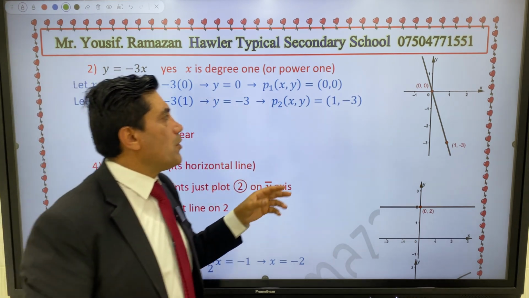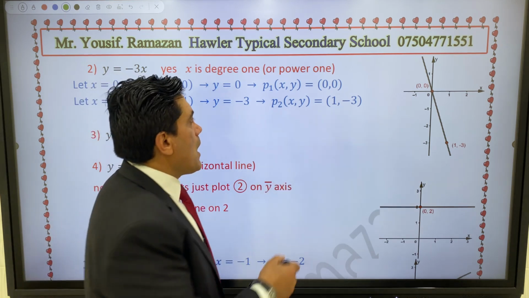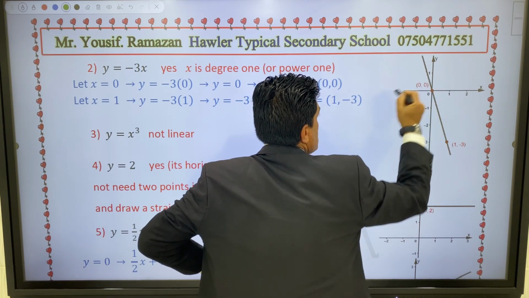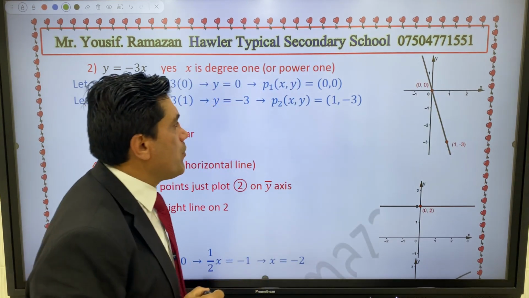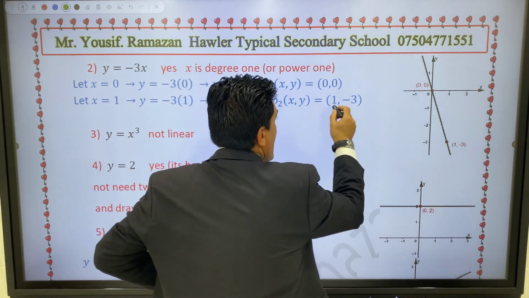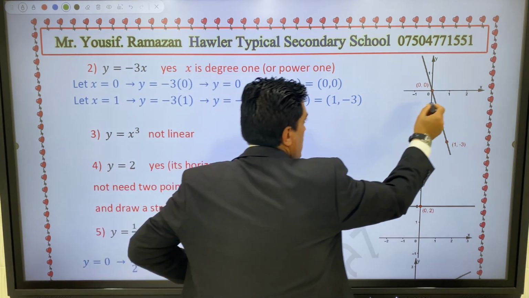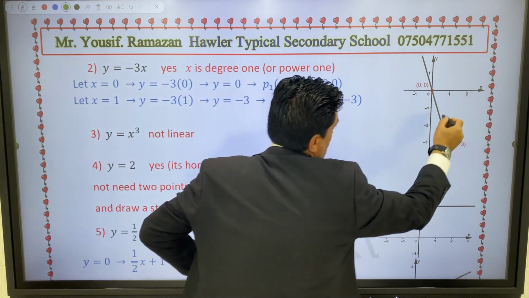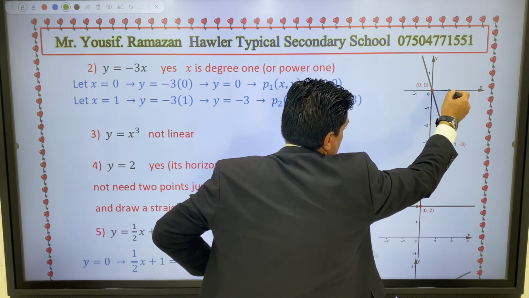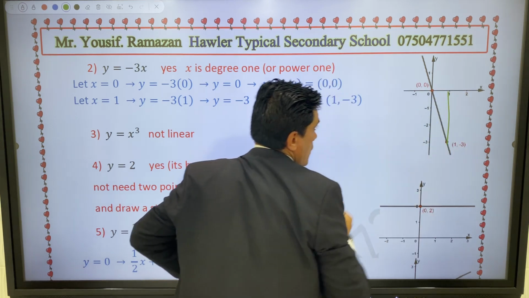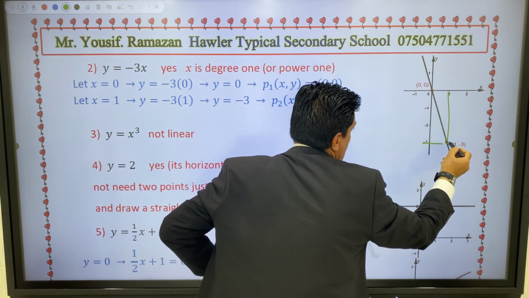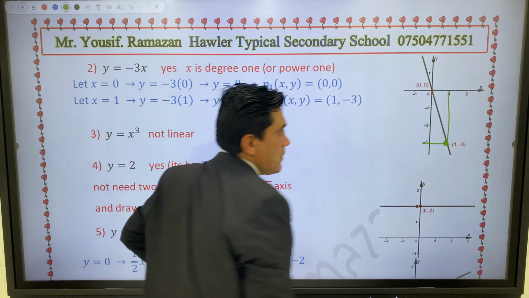So determine the 2 points on the coordinate xy. The first point, 0, 0, is the origin point. The second point is 1, negative 3. Determine x: x is equal to 1. Then y equals negative 3. So the second point is this point.